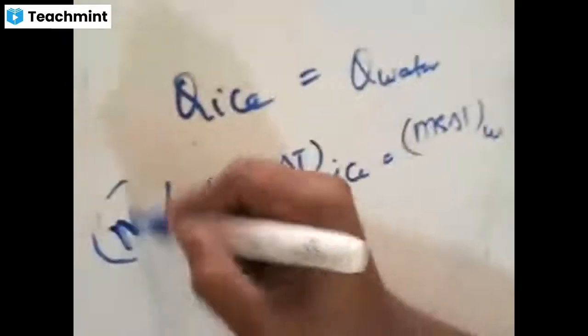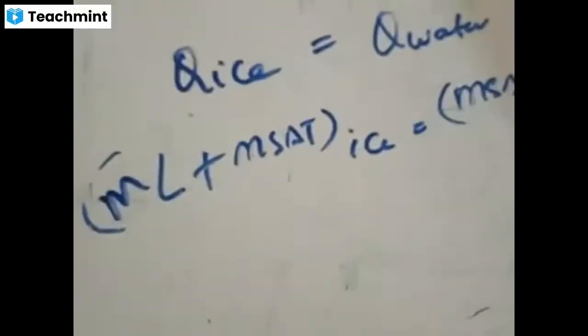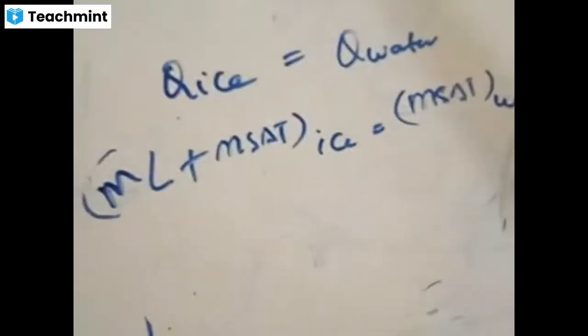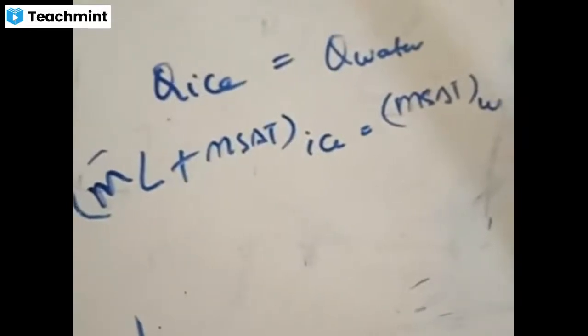The final formula you are going to get is: Q lost by water is equal to Q gained by ice. ML plus Ms delta T of ice is equal to Ms delta T of water. Can you write like this? Right? ML plus Ms delta T of ice is equal to Ms delta T of water. Can you write like this or not?